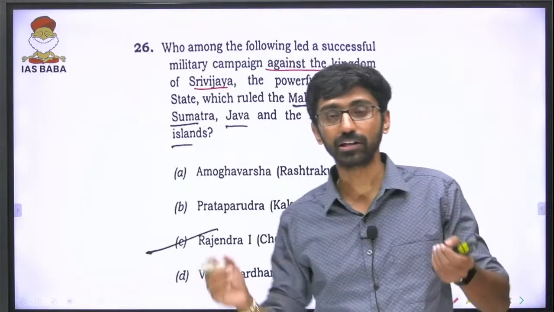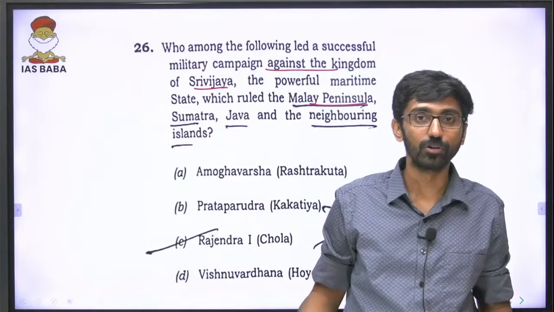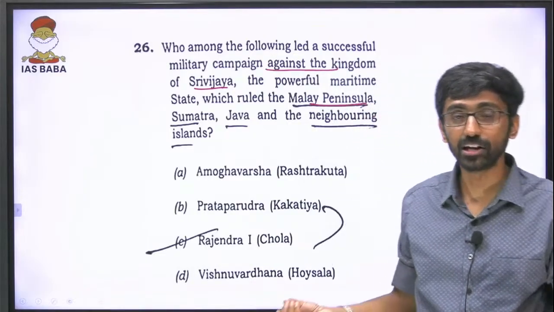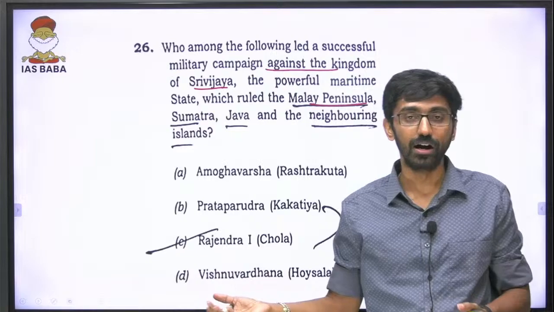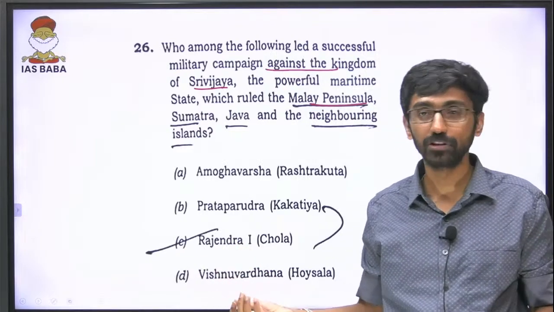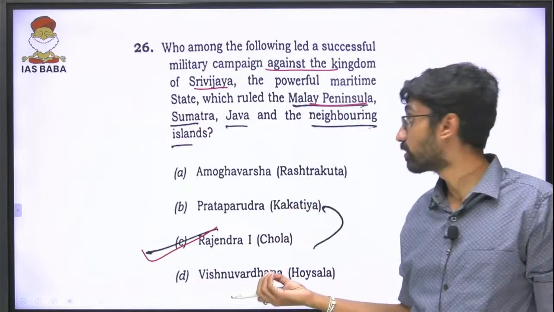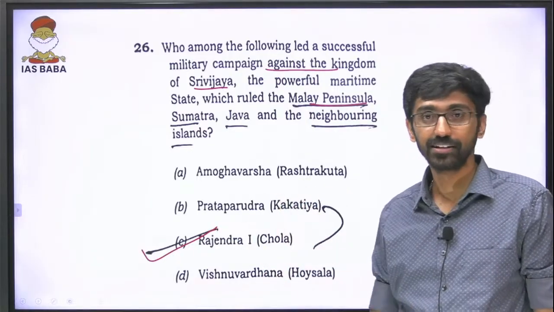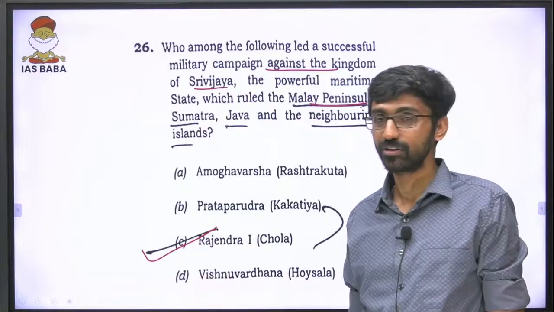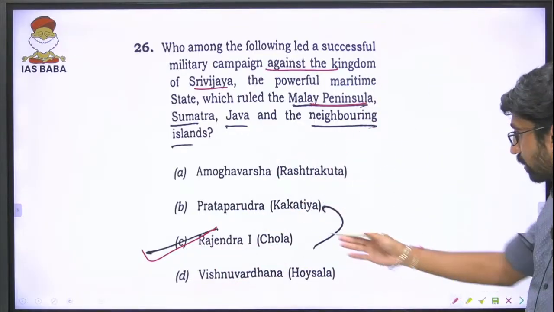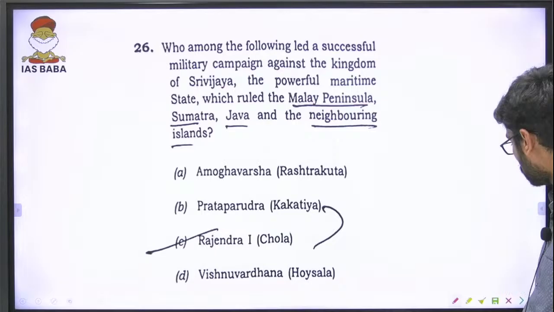Cholas were known as the royal Cholas, imperial Cholas. So both Rajendra Chola as well as Rajaraja Chola are known for their campaigns outside India, particularly using their powerful navy. So the answer should be Rajendra Chola. Very simple question again, this particular thing we have discussed in our classes too. The answer is C, Rajendra Chola.